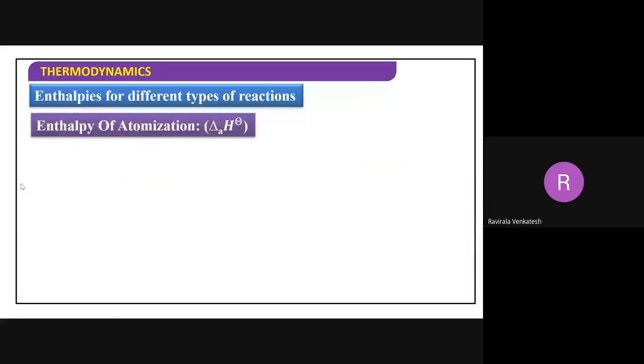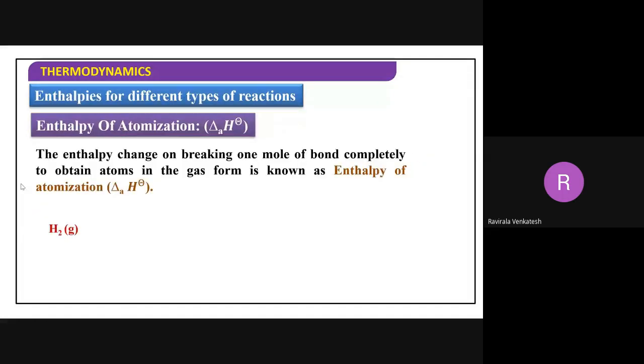Let's take one more example: enthalpy of atomization. Atomization means a molecule is converting into atoms. Hydrogen converts into atoms. The enthalpy change on breaking 1 mole of bonds, not 1 mole of molecule, completely to obtain atoms is called enthalpy of atomization. If it is considered under standard conditions, 298 Kelvin and 1 bar pressure, then it becomes standard enthalpy of atomization.